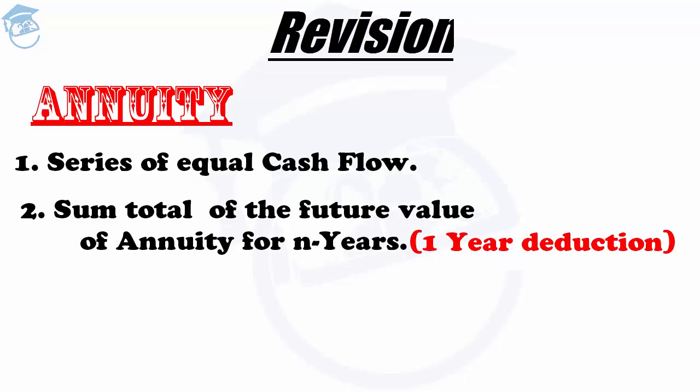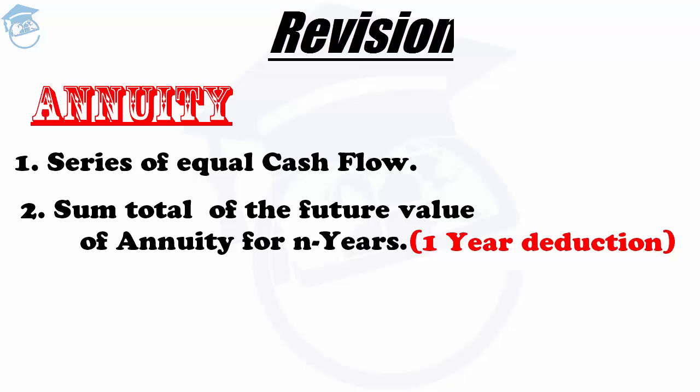The reason is not very hard to understand. It was mainly due to the fact that since the payments are being made at the end of the year, that year doesn't fetch any return. So the years in advance for which we need to calculate the future value of an annuity is always 1 year lesser than the year for which we need to calculate it.